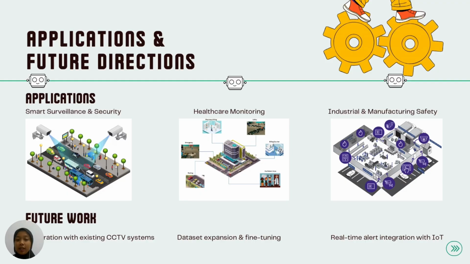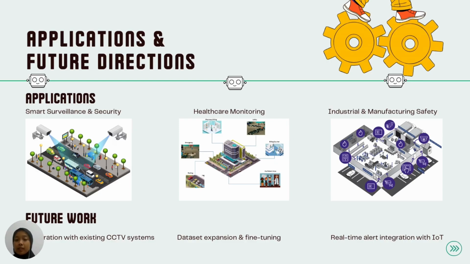Where can this technology actually be used? The answer is almost anywhere visual monitoring is needed. Our framework isn't just a research prototype, it is designed for real world impact. In smart cities, imagine a system that doesn't just record footage but understands it, flagging a person loitering where they shouldn't be or detecting a crowd forming too quickly. And in industrial settings, it will spot a worker without safety gear or a machine leaking fluid before it causes harm.